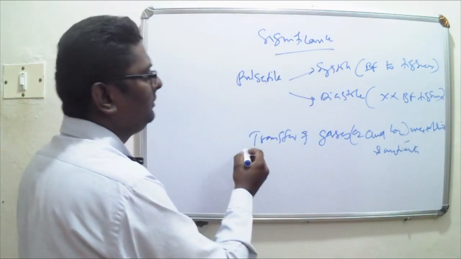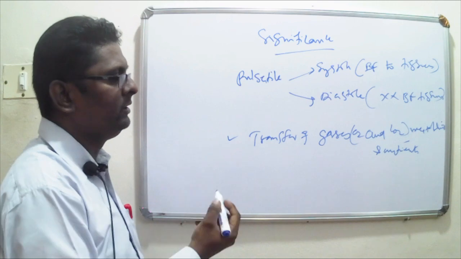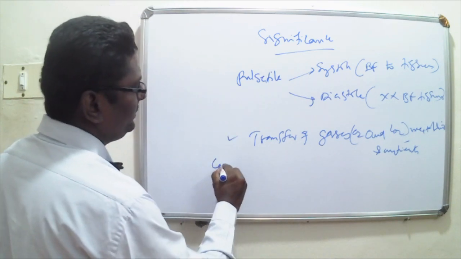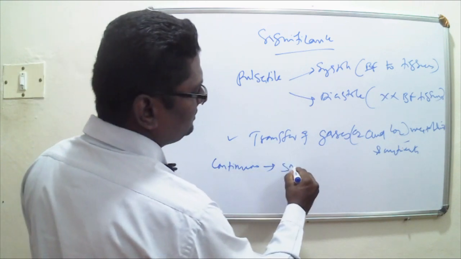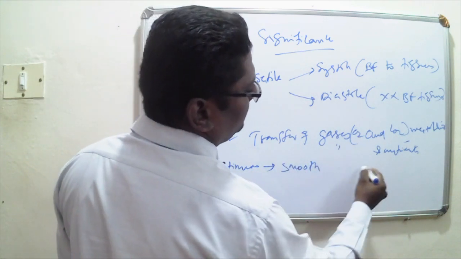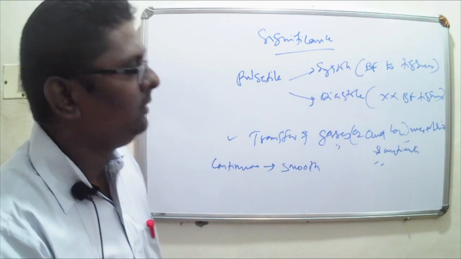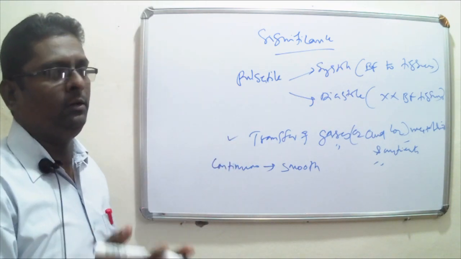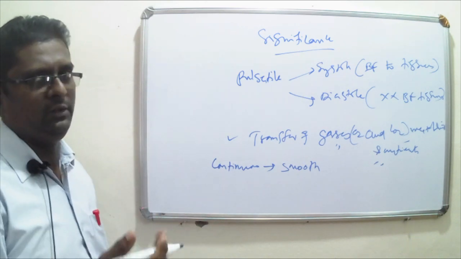They cannot get freely transferred between the capillary blood and the tissues. Now if the flow is continuous, then there is smooth transfer of these gases, metabolites and nutrients between the tissues and capillary blood in a to and fro manner. So this is the significance of the Windkessel effect.